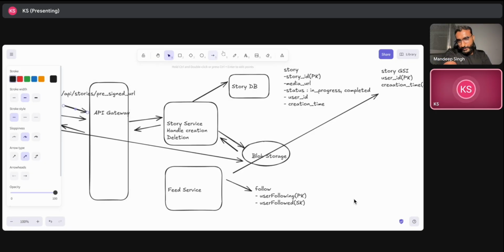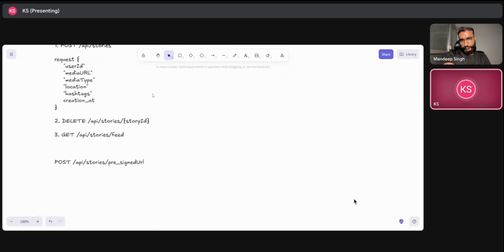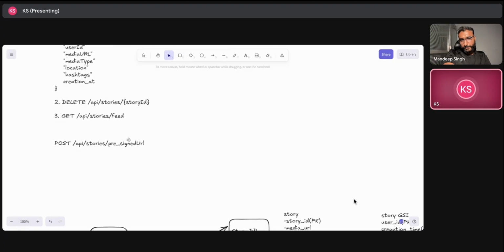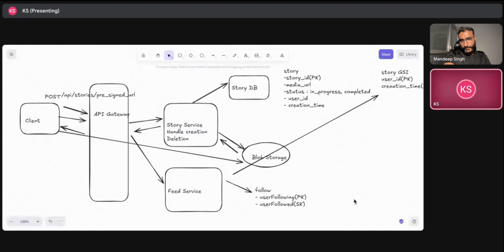So basically, let's say a single call for a particular user to fetch the feed, because if you remember, we have this GET API stories feed for a particular user ID. The thing is that a single call to the feed service will fan out to multiple calls. First it will fetch all the users that are followed by that user, and then it will get all the stories created by those users, and then generate the feed.